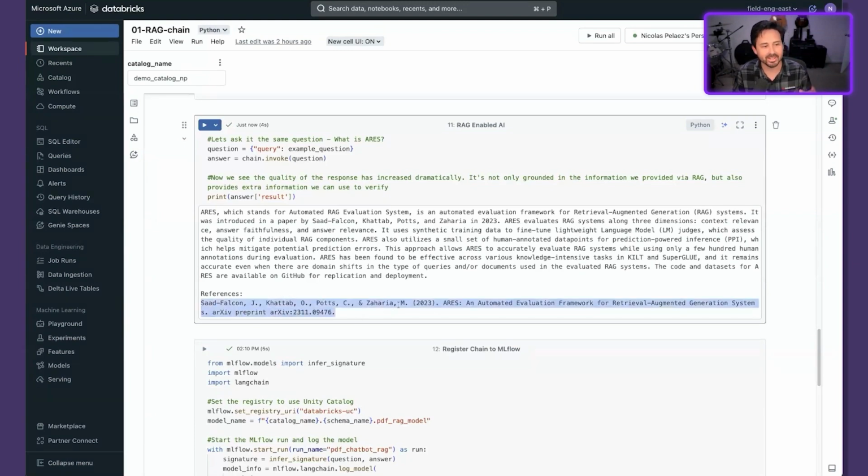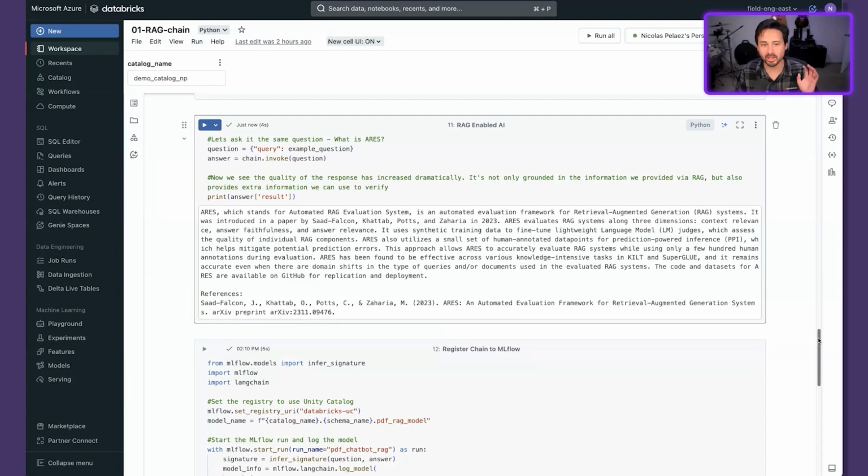And look at that. It's even given us a reference that we can go and look back to make sure that everything it's telling us is actually true. To me, this is a much higher quality response than we had with just the base model itself. But this is still not the end of our journey.